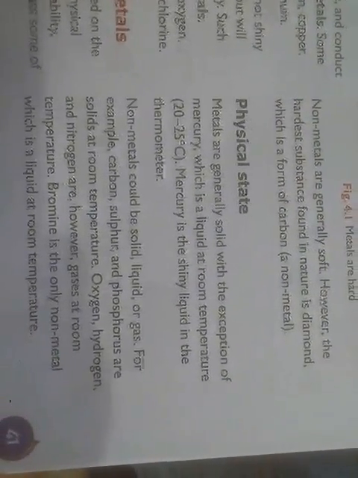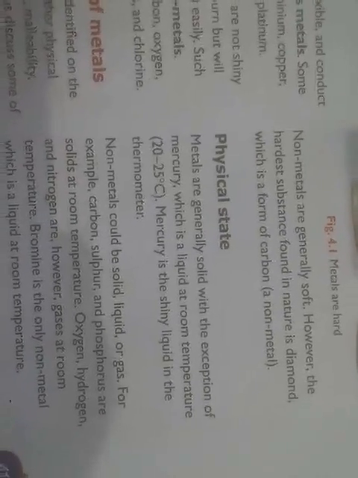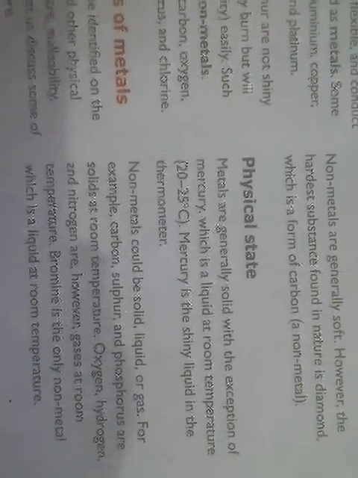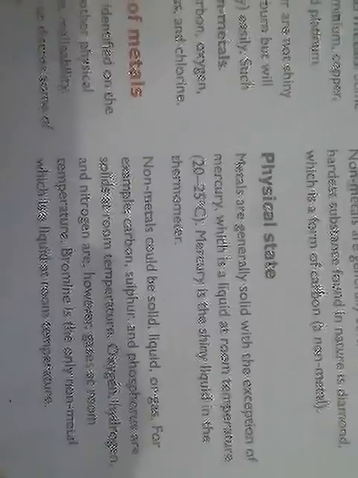Now we are going to see the physical state. Metals are generally solid. Whether hard or soft, usually all metals are solid except one metal, that is mercury. Mercury is liquid at room temperature. Usually you can see mercury in thermometers. Non-metals are found in all three states: liquid, solid and gas. For example, carbon, sulfur and phosphorus are solid, whereas oxygen, hydrogen and nitrogen are in gas form, and bromine is a non-metal which is in liquid state. These are some of the physical states of those substances.